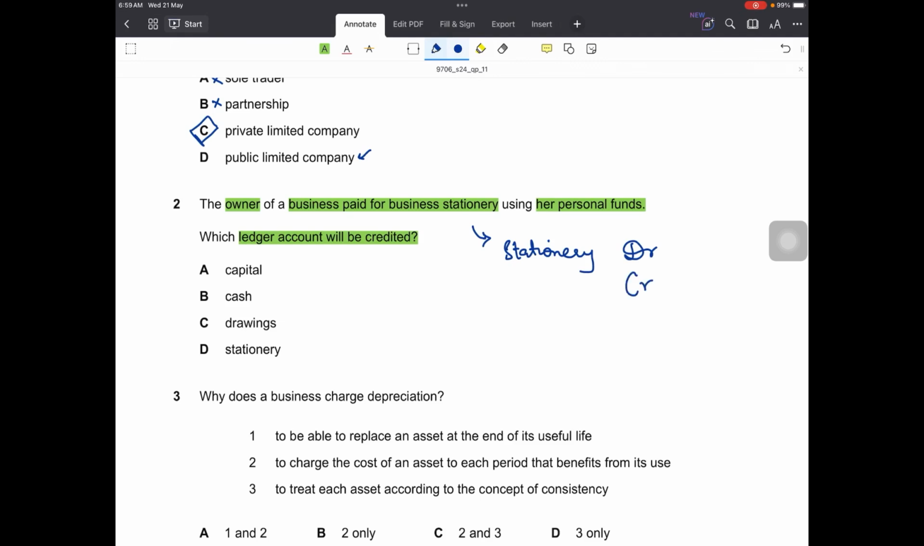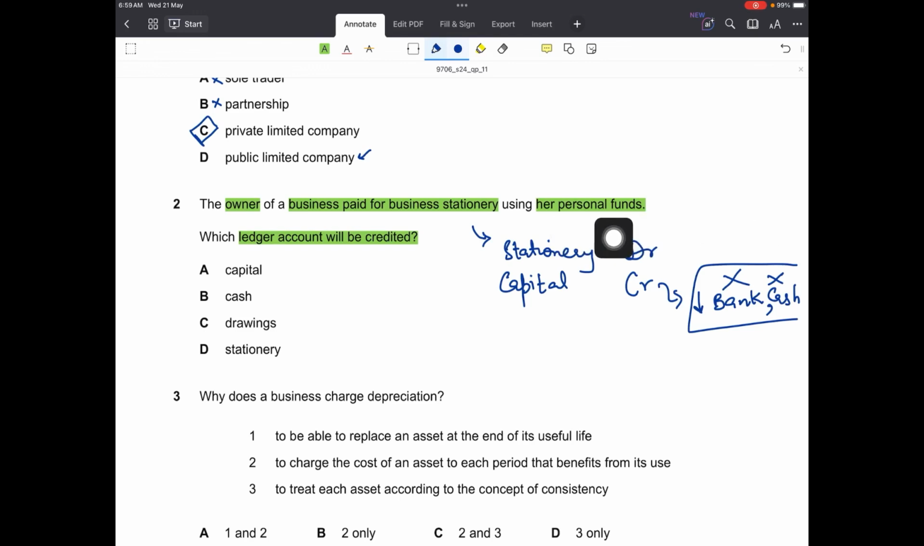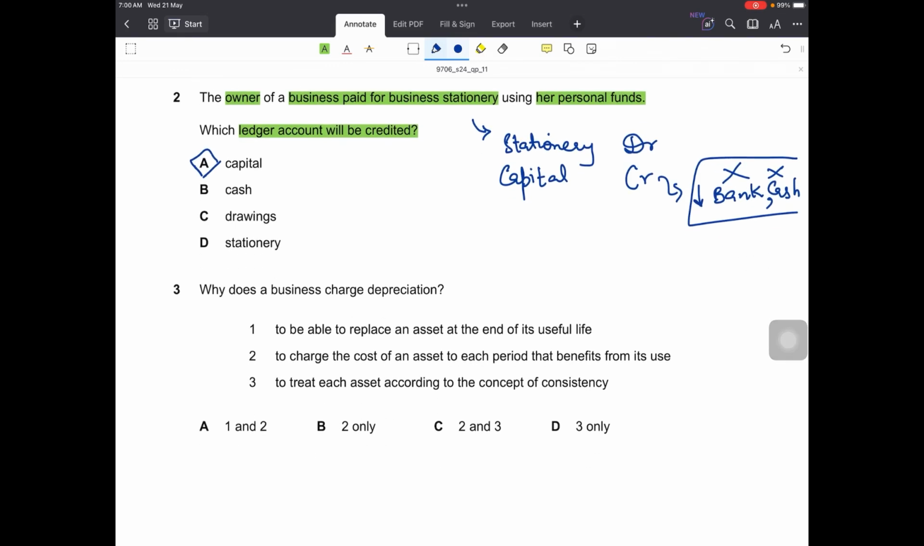So what is involved is the owner's capital account. The investment by the owner in the business will increase by making a payment for a business expense, because she used her own personal funds. So she did not decrease the bank or cash, right? That did not happen. If an expense is being paid using the owner's personal funds, that will increase the capital, because there is no decrease in the asset resource of the business. So option A will be correct, that capital will be credited in such a transaction.